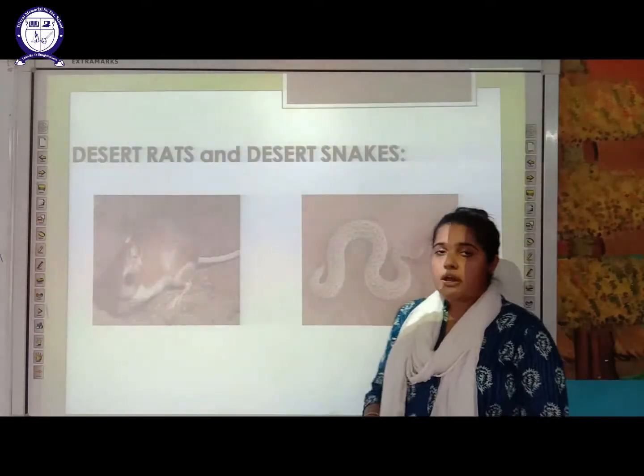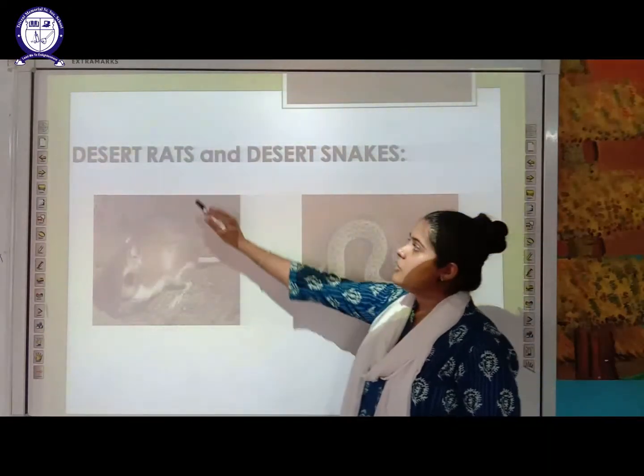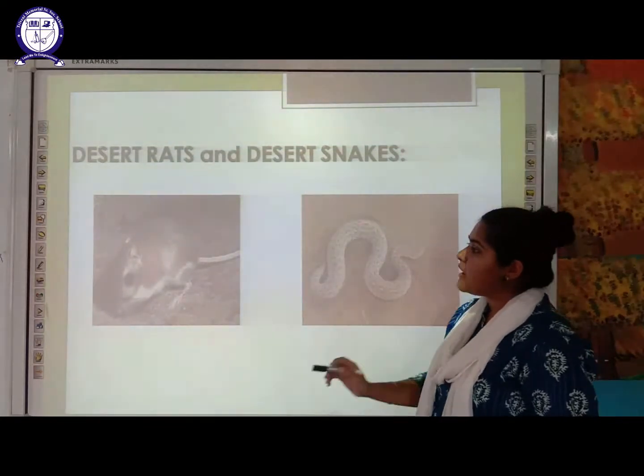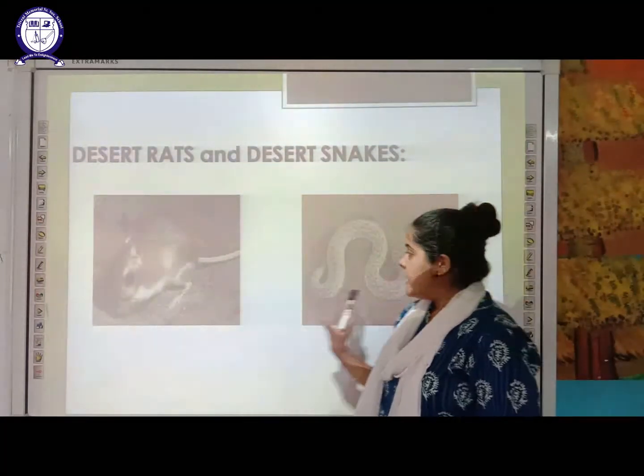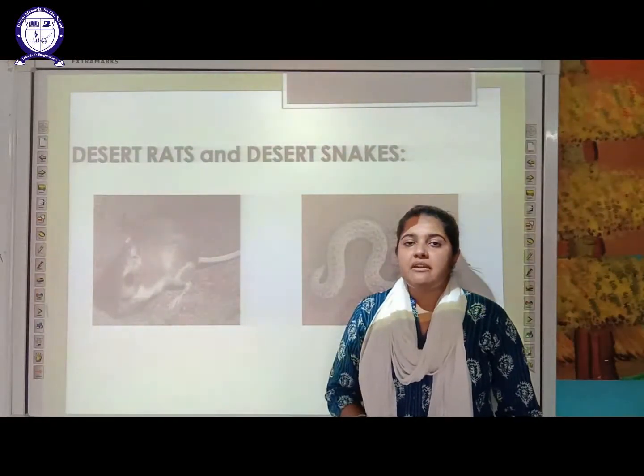There are other animals which are found in the desert. Examples are the desert rat and the desert snake. This is a desert rat and this is a desert snake. These organisms also survive in the desert.